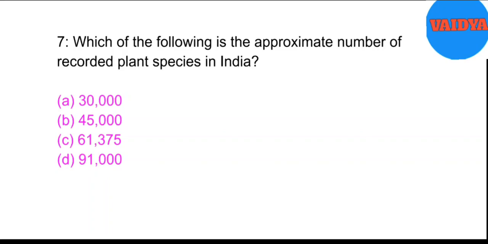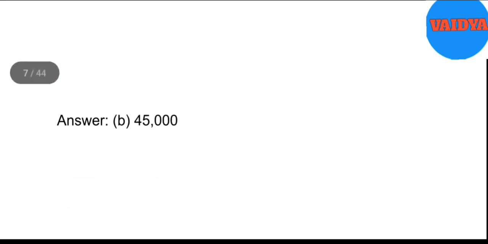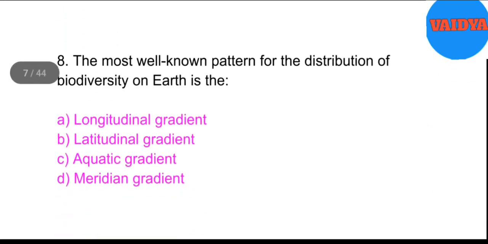7. Which of the following is the approximate number of recorded plant species in India? A. 30,000. B. 45,000. C. 61,375. D. 91,000. Answer. B. 45,000.